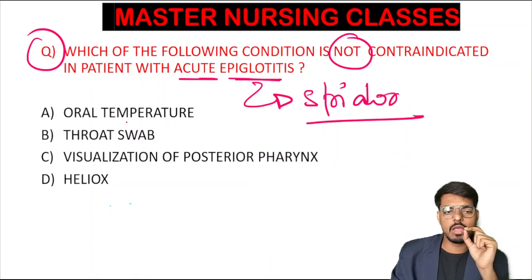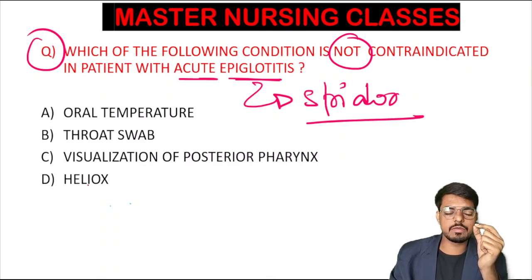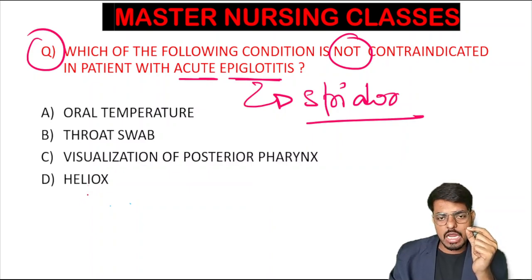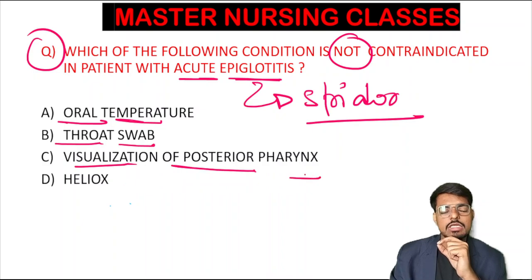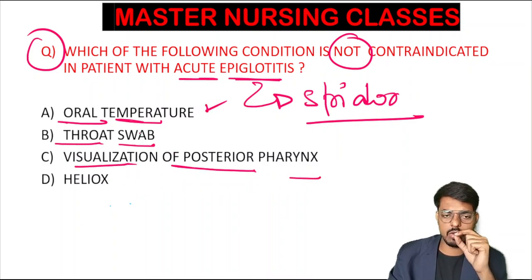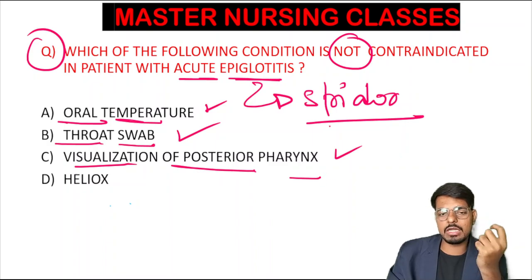Among these four, we have to know which one is contraindicated. Students, in a child with epiglottitis, we will never assess the oral temperature, never take a throat swab, and never try to visualize the posterior pharynx. Why? Because when we stimulate the mouth with an oral temperature, a throat swab, or by assessing the posterior pharynx, there is a chance of complete blockage.